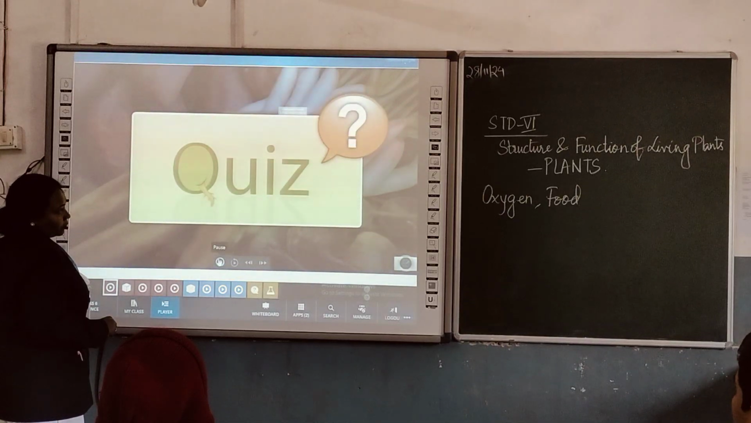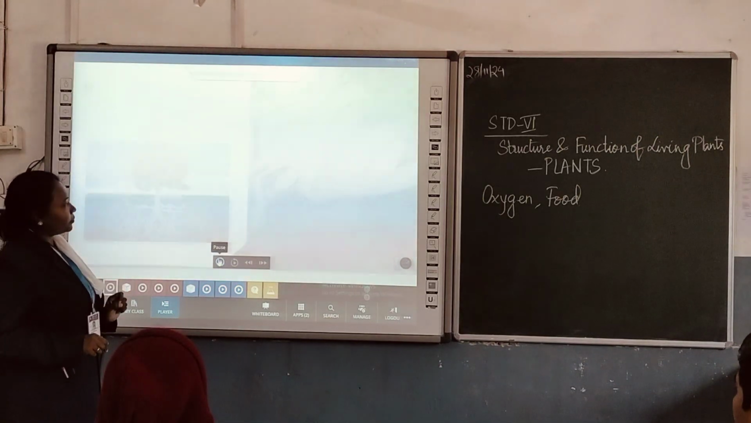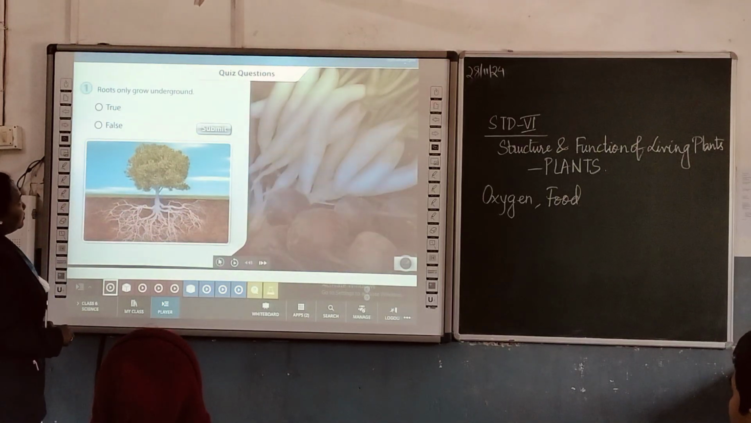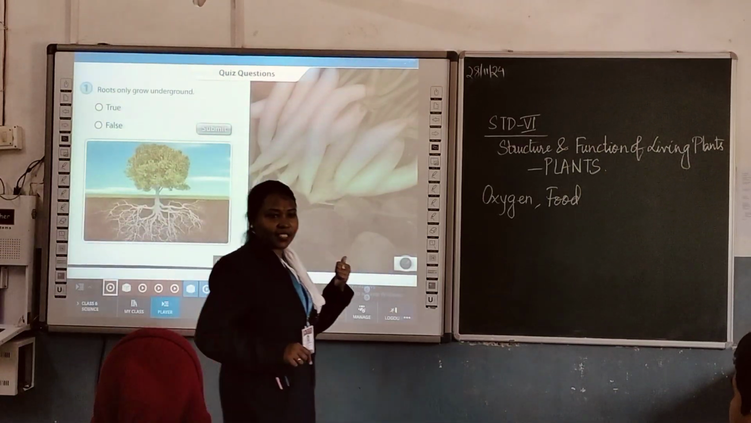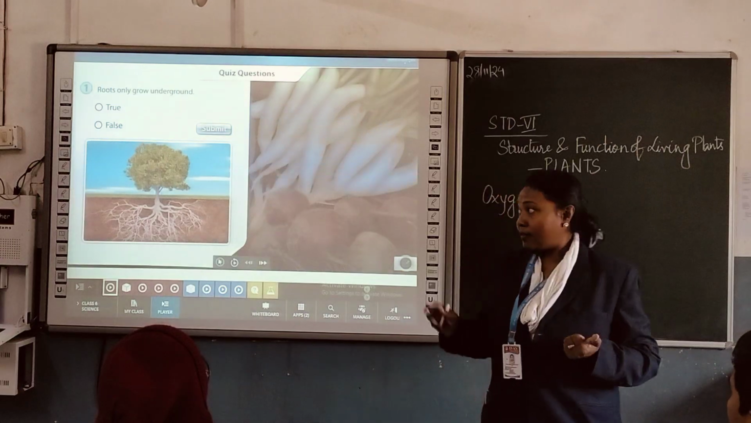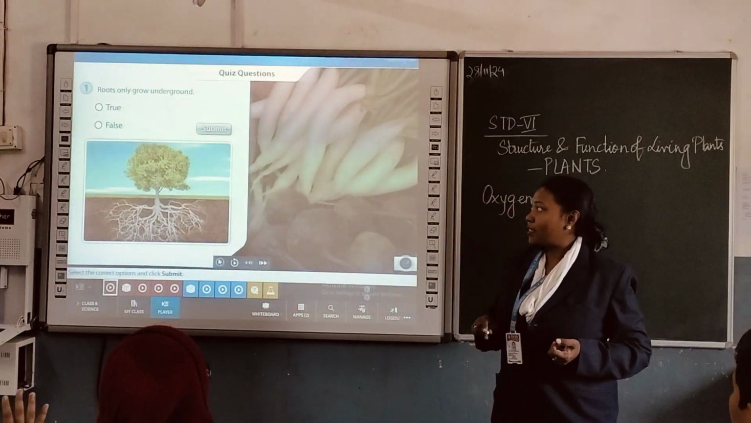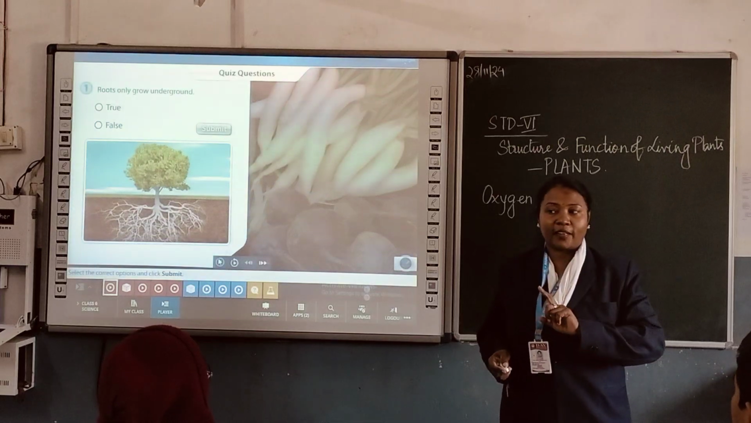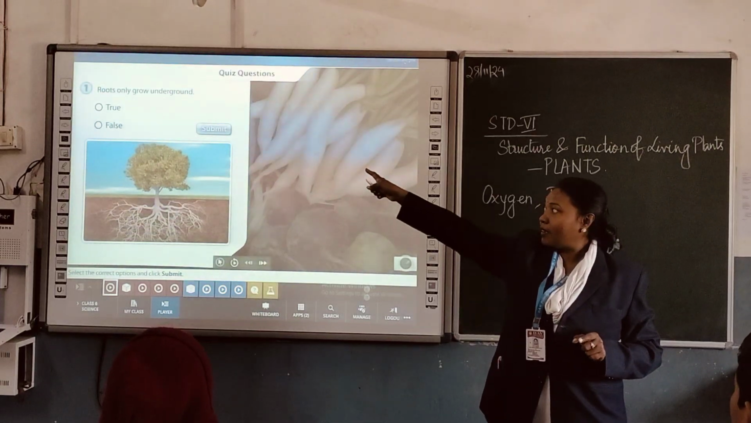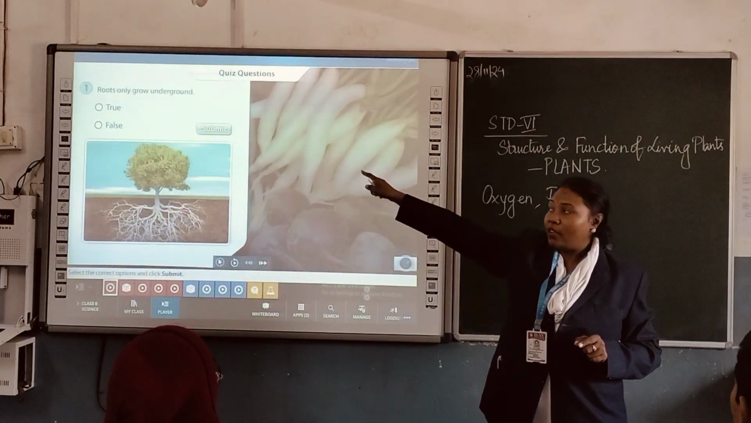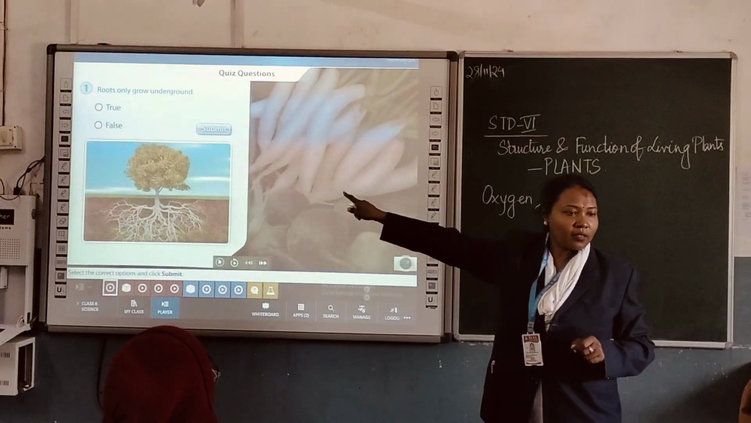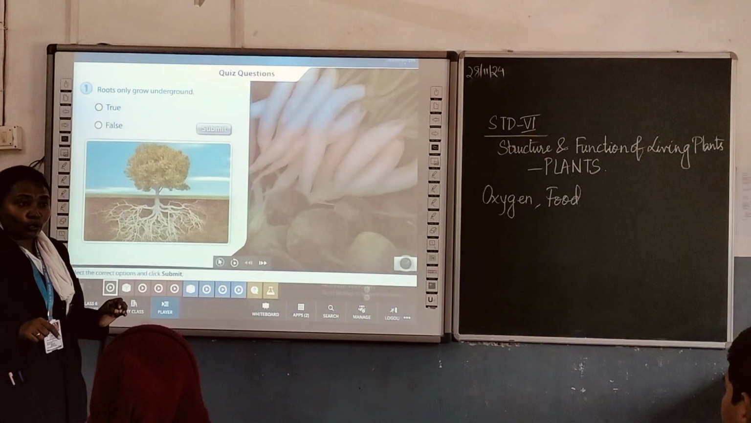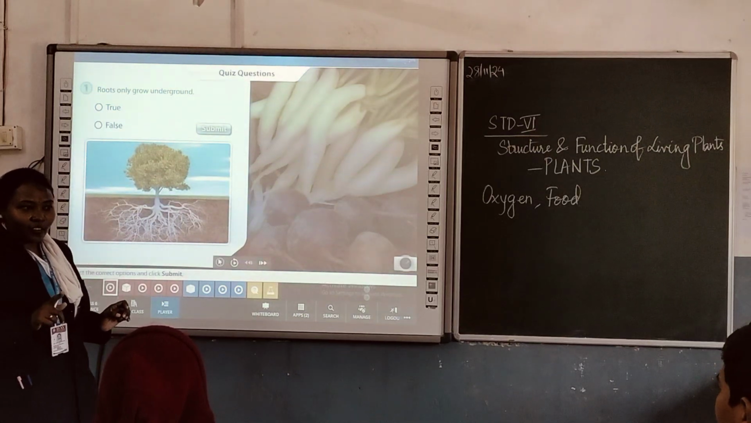About the root systems of plants. Roots only grow underground. Is this statement true or false? Select the correct option and click submit. So roots, do they grow above the soil? Roots grow where? Underground. So whether it is true or false? True. Roots only grow underground, is it true? Sure?